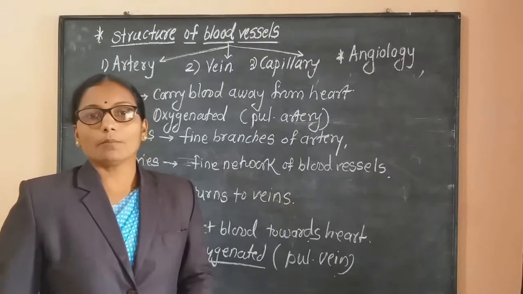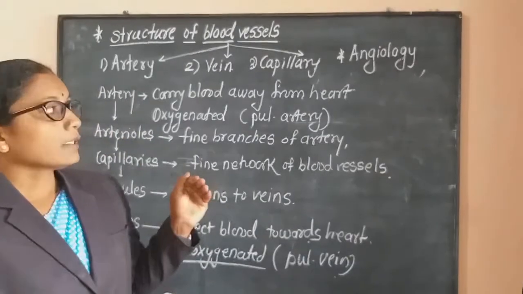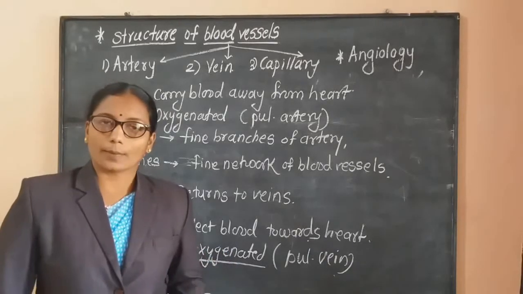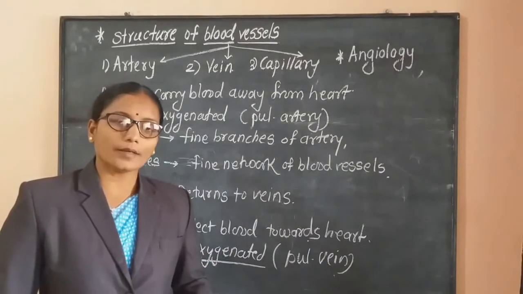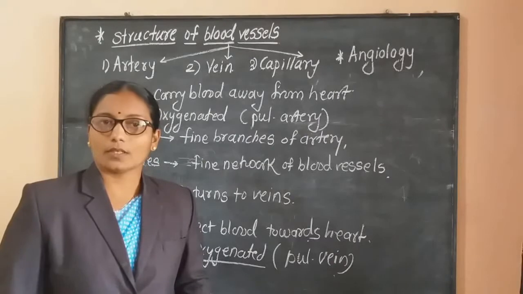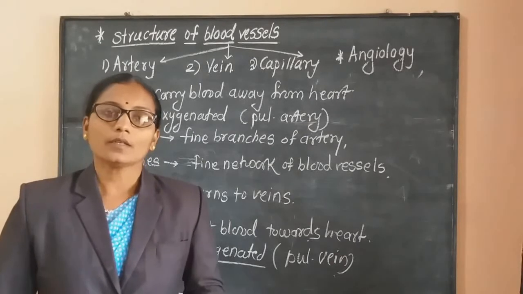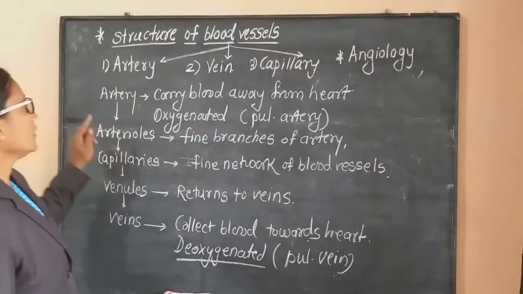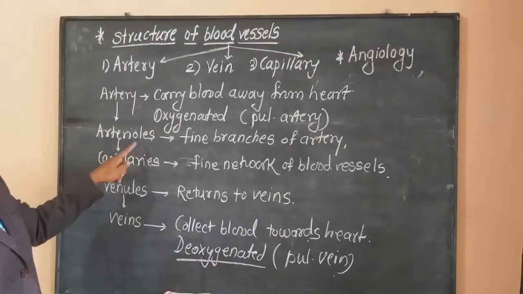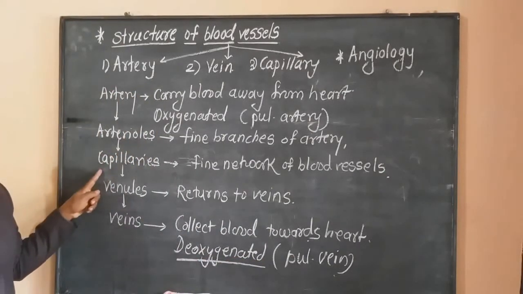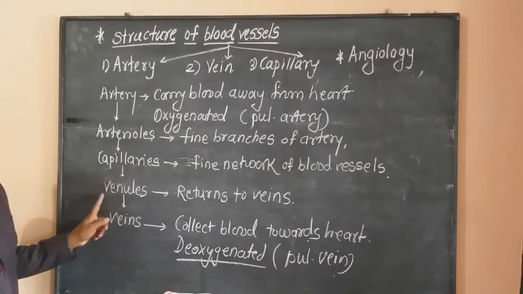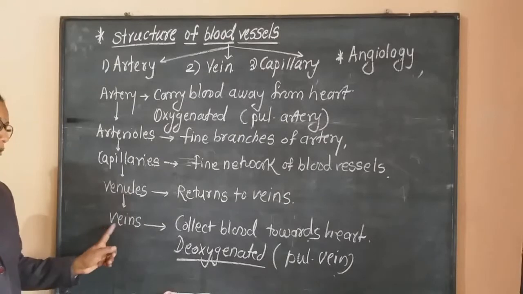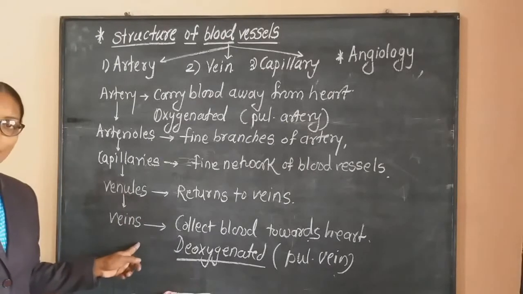Okay, now remember, there are three types of blood vessels, that is artery, vein and capillaries. Artery has greater diameter as compared to the vein and the capillaries. Now these arteries divide into arterioles. Arterioles divide into capillaries. Capillaries unite and form venules, and venules unite and form the veins.